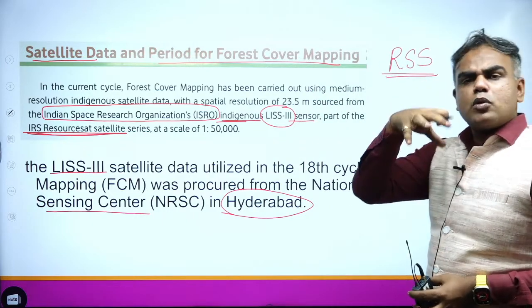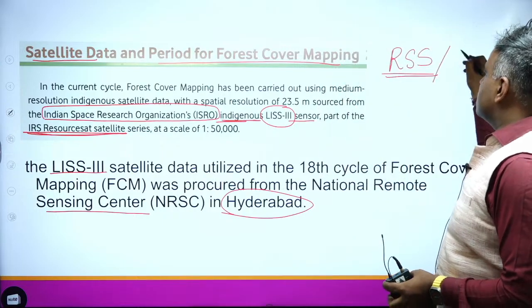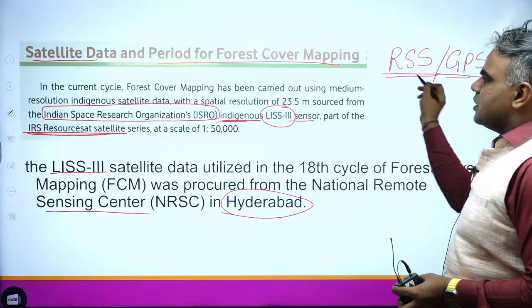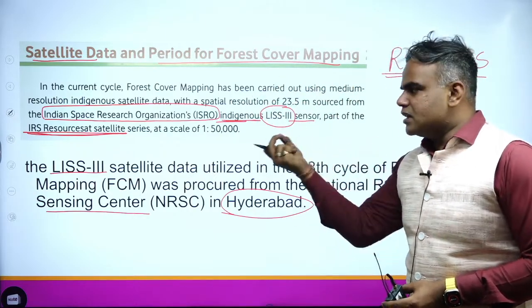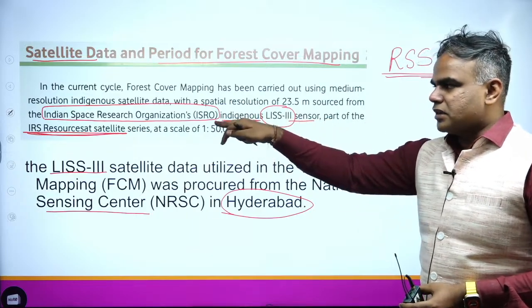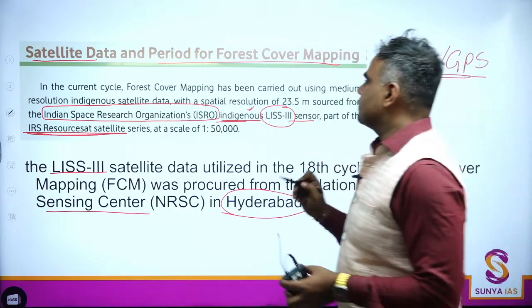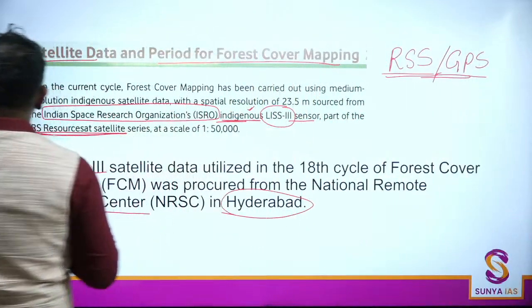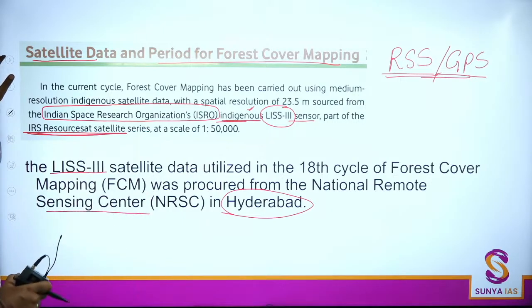Remote means they don't have to be present in that area. So these satellites, through remote sensing and GPS, are able to map the data, and that is how we have been able to find and map a lot of data in this report. The main thing is ISRO's LISS sensor, there is the Resourcesat satellite, and the main thing is that this is indigenous. Indigenous means in India, and the National Remote Sensing Center in Hyderabad.